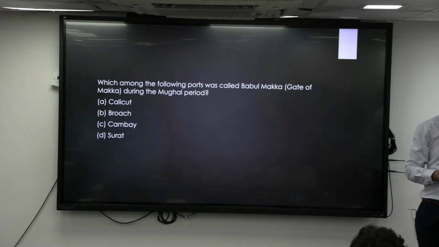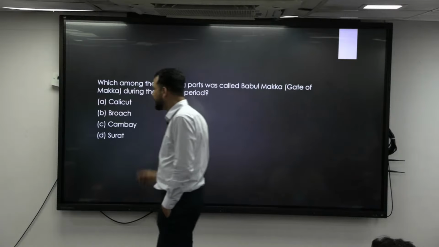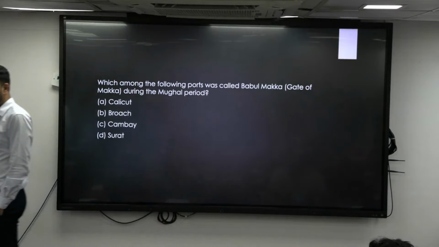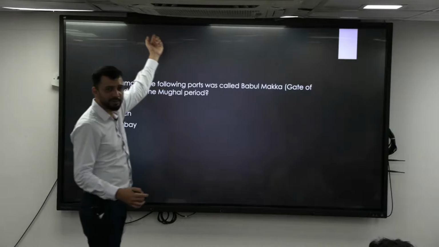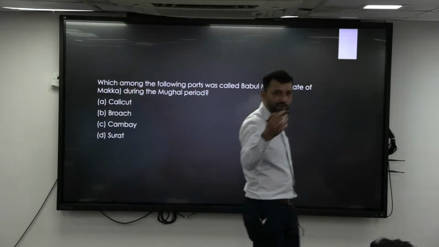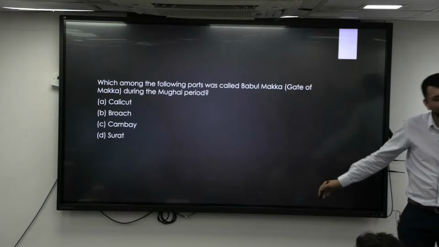Surat. So they were using Surat port, right? The Surat port is basically the one port which they are using. Now Calicut is much further down in Kerala, so again they would want to go back up, which is not logical. From Gujarat is the place where they can easily reach and connect with the Red Sea.